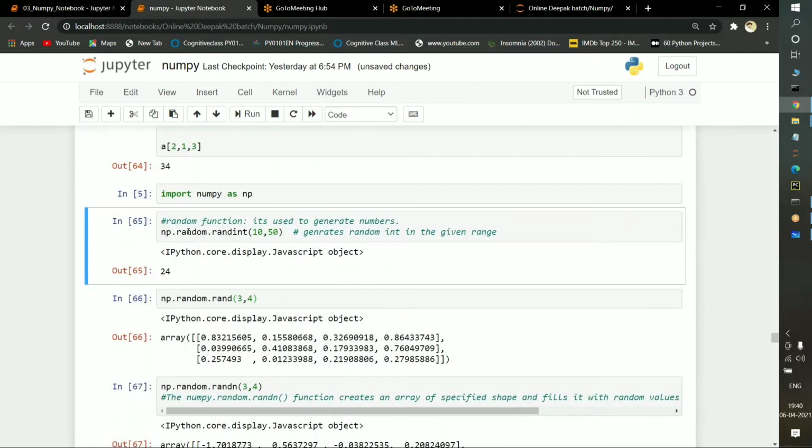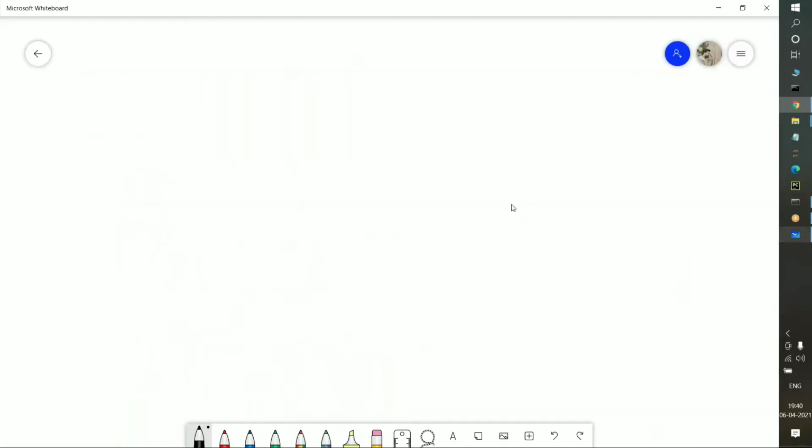I use np dot random, the random keyword, and randint 10 to 15. What do you mean by random? It will select a random value. The purpose of using random is nothing but to get a random value. What do you mean by a random value? Suppose from 0 to any positive number or negative number, it doesn't matter. It will select some random value.